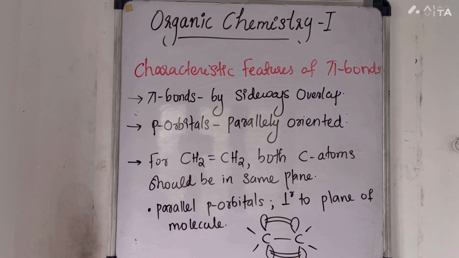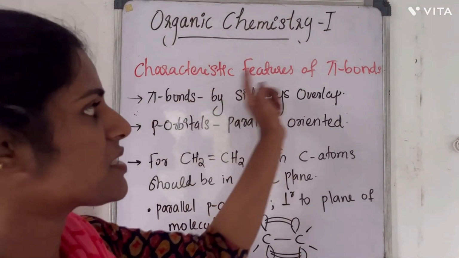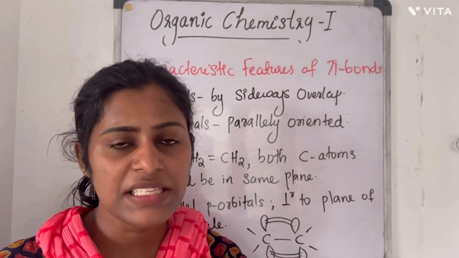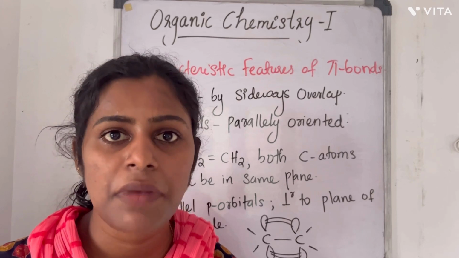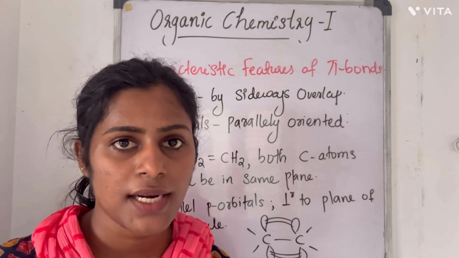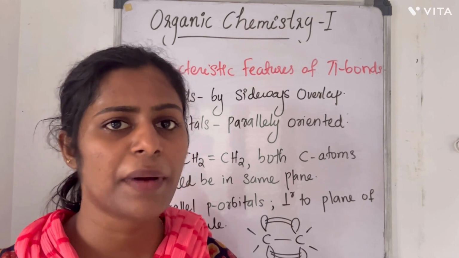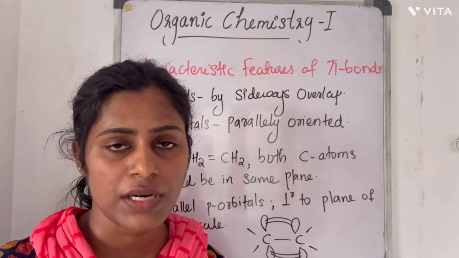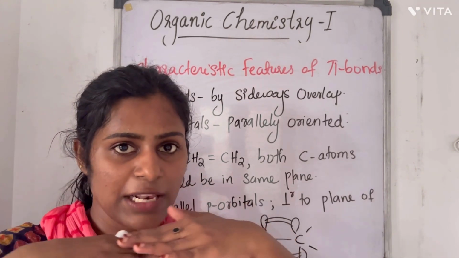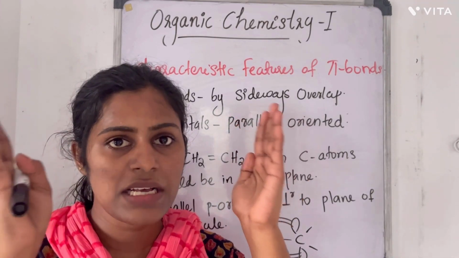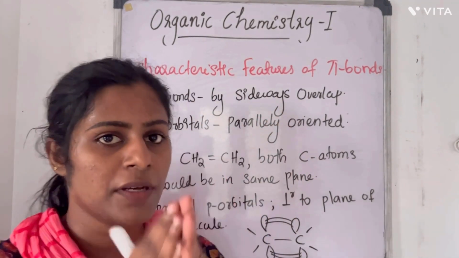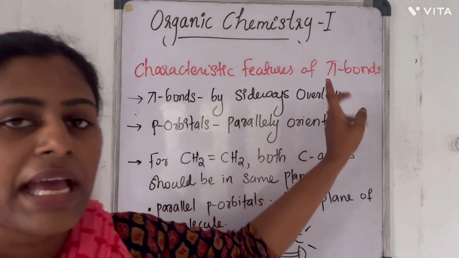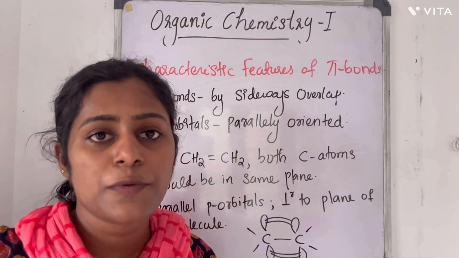The next is characteristic features of pi bonds. So what is a pi bond? Always single bonds are considered as sigma bonds and multiple bonds are considered as pi bonds. And how the sigma and pi bonds are formed, we have already studied in the 4th chapter, chemical bonding and molecular structure. So sigma bonds are formed by the axial overlap. Pi bonds are formed by the sidewise overlap.